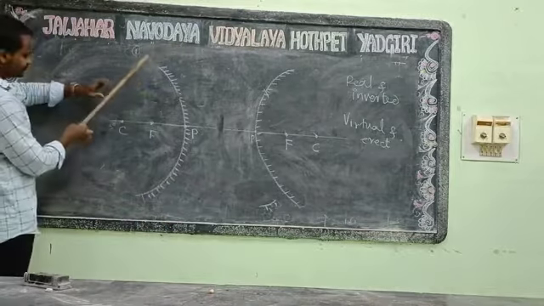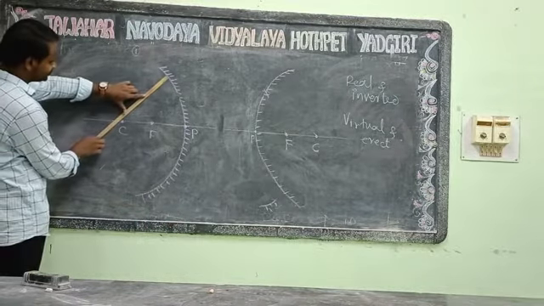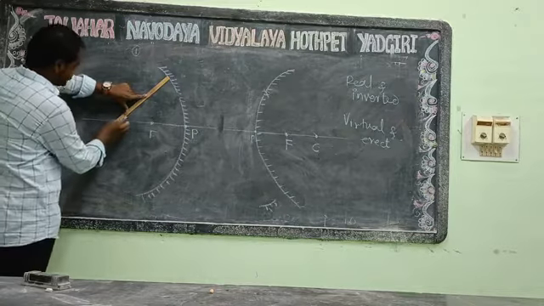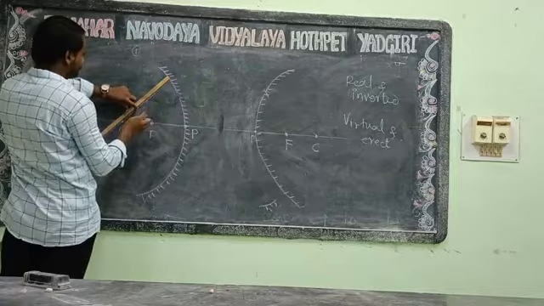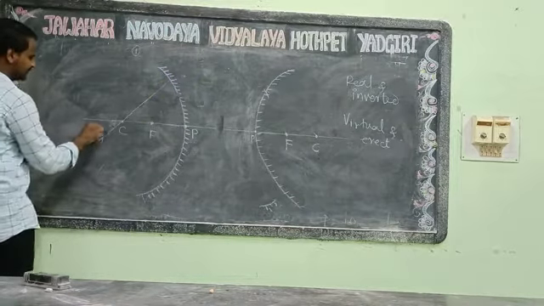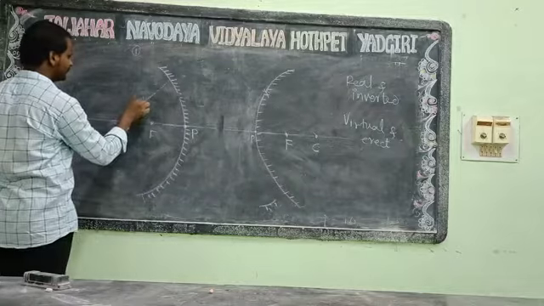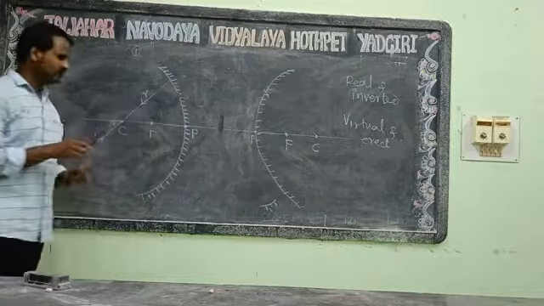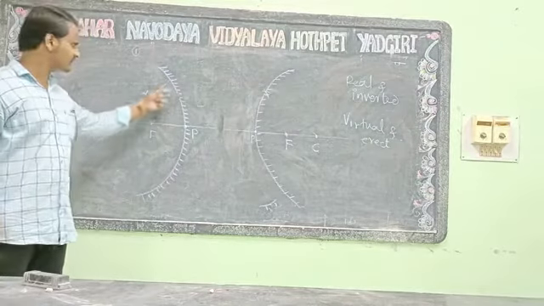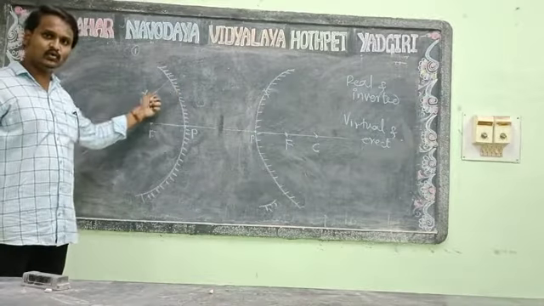You can see this is our incident ray passing to the center of curvature. So in this case, this will be reflected. The incident ray which is passing to the center of curvature, after reflection retraces its own path.